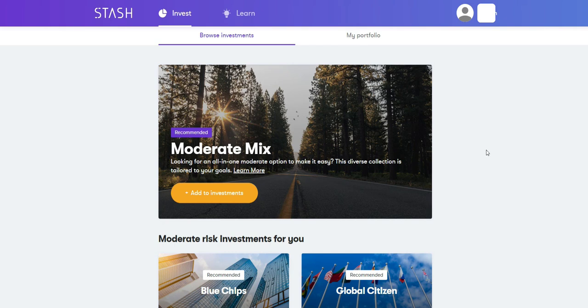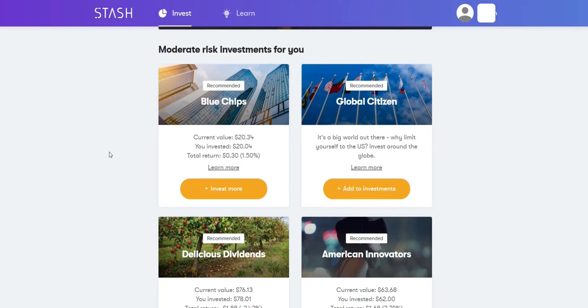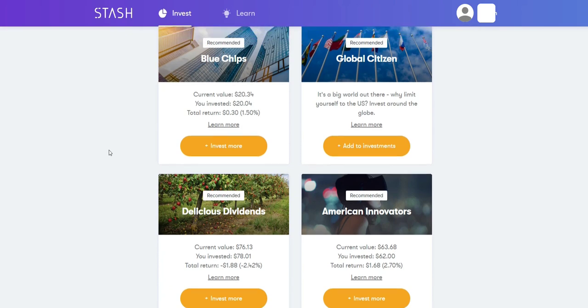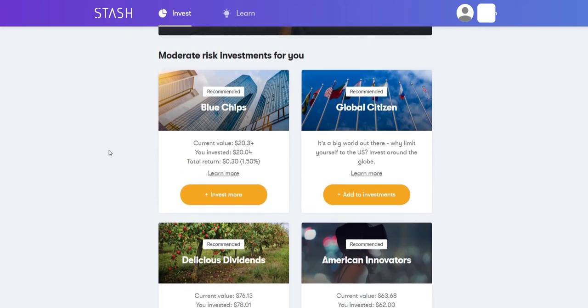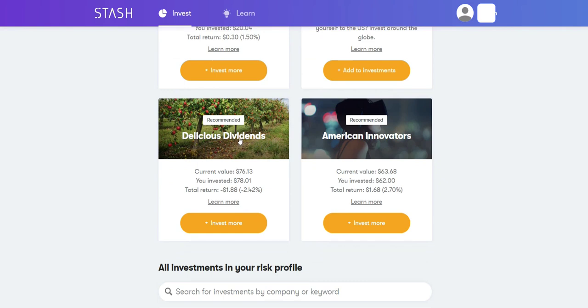This is the desktop version. It's a little different than the app, but it'll give you kind of an idea. So this is the main login screen. I'm currently logged in right now. I'm going to go over different investments that you can do. And the cool thing with Stash is they name them to kind of give you an understanding of what you're investing in. So let's say right here, Delicious Dividends. This one pays a decent dividend.